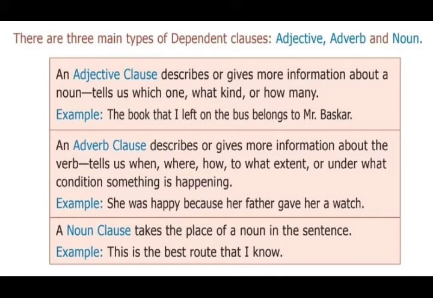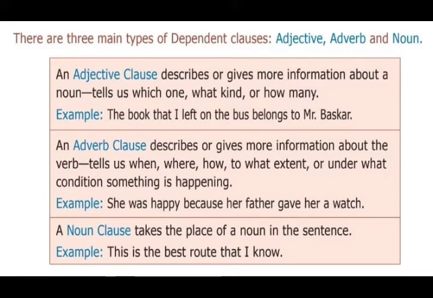Next one, a noun clause. A noun clause takes the place of a noun in the sentence. Example: This is the best route that I know. Here, "this" is the subject and "is" is the verb. What does "this" refer to? The best route. So here "that I know" comes as a noun clause.